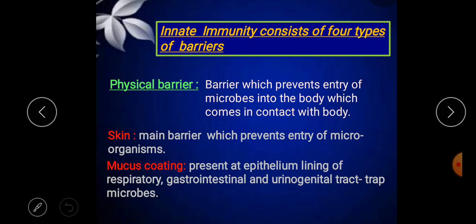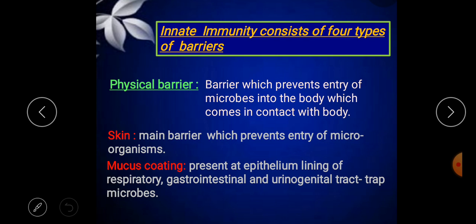Here the skin acts as a physical barrier, and it stops the entry of many substances into our body. It is the outermost, tough and impermeable barrier. Also, the linings of the respiratory system, gastrointestinal, and urogenital tracts are lined with small cells which trap the microorganisms and immobilize them.